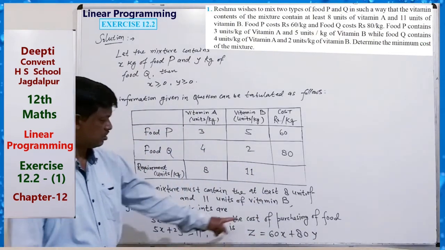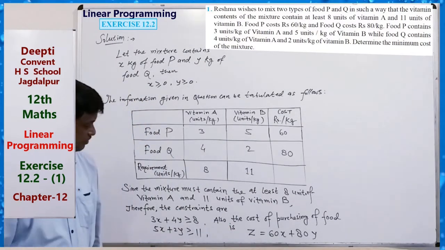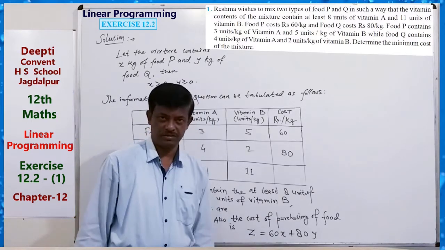Okay, the cost function is denoted by z, the objective function. Clear? So now we have to minimize this.